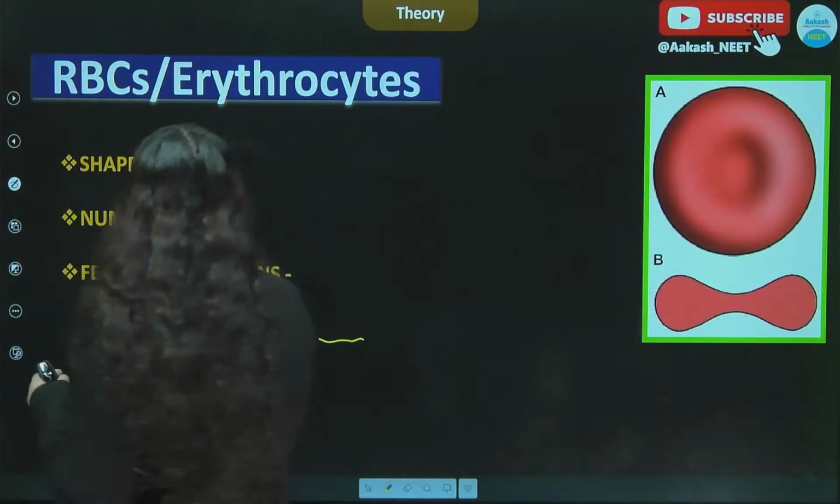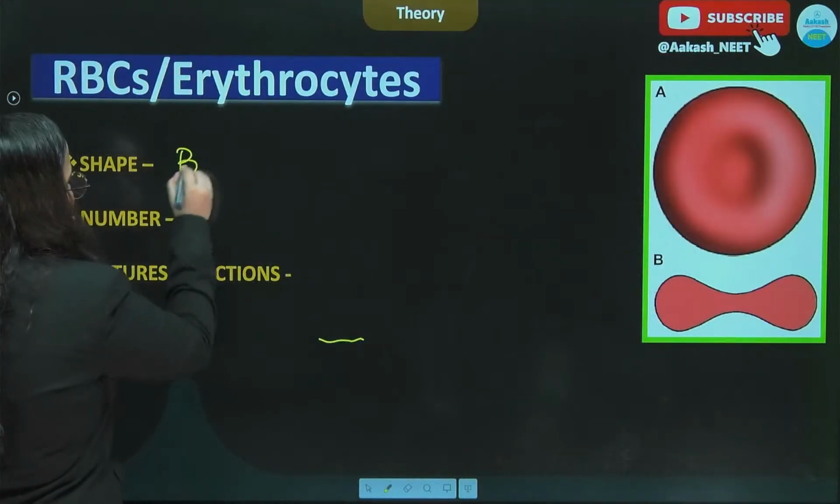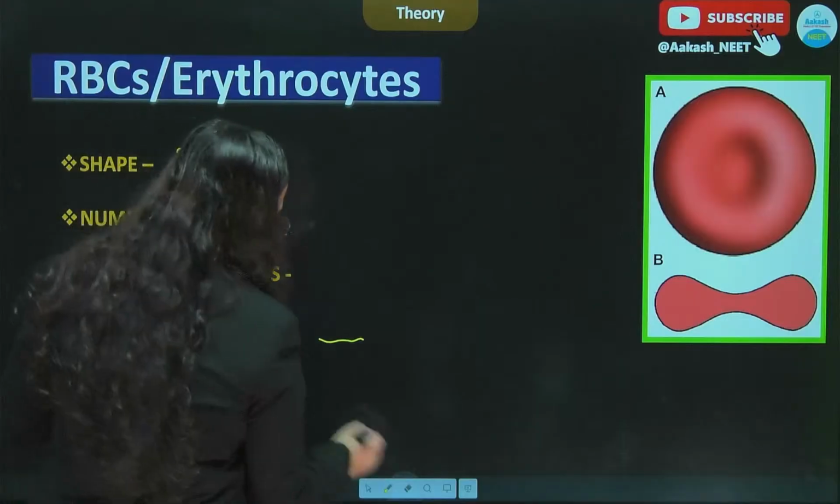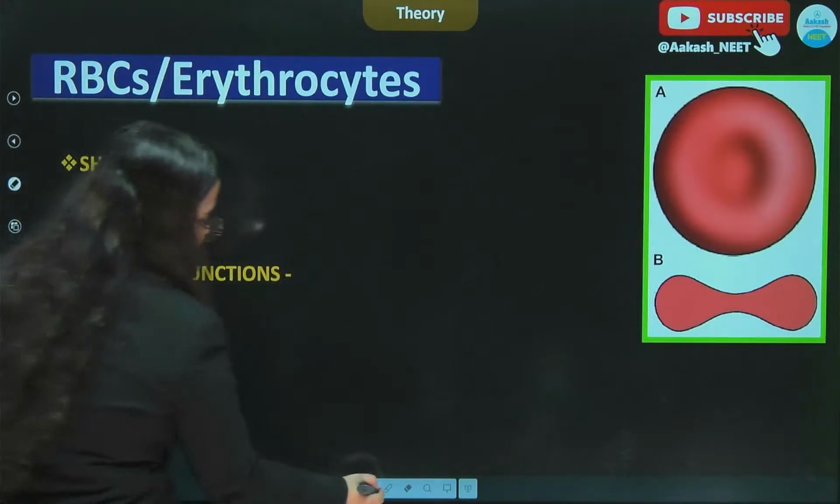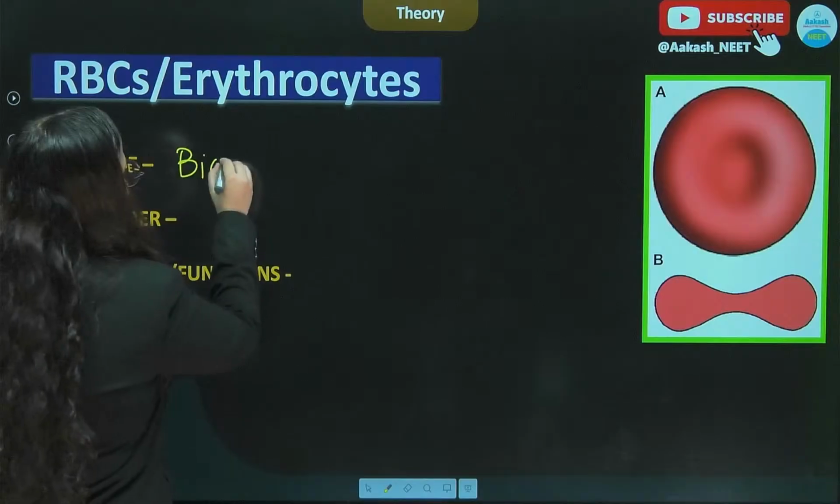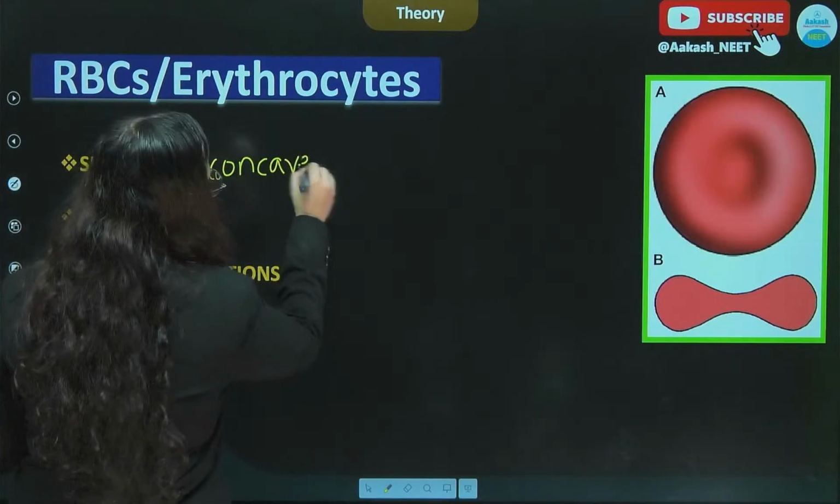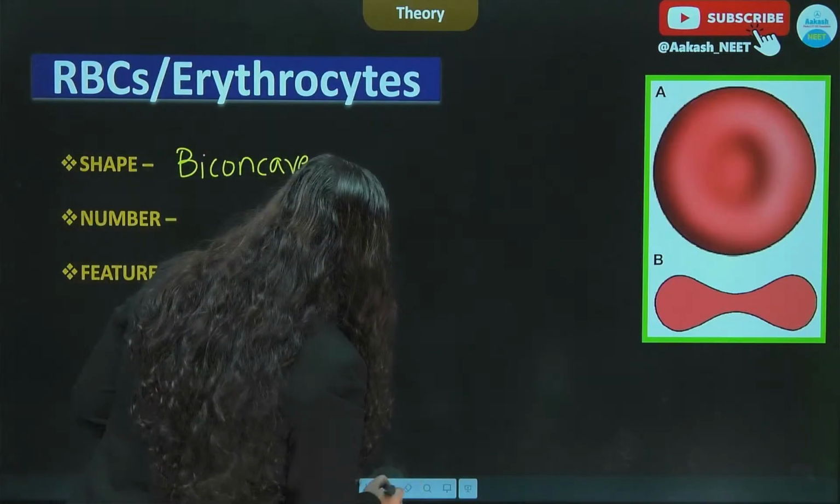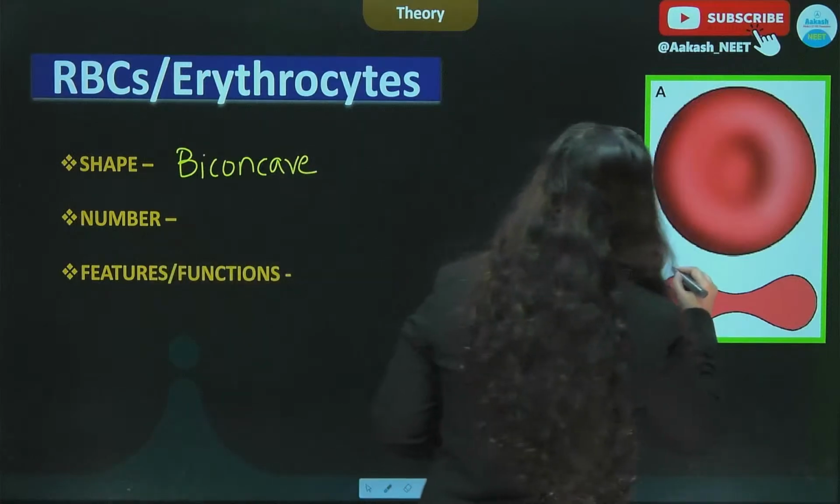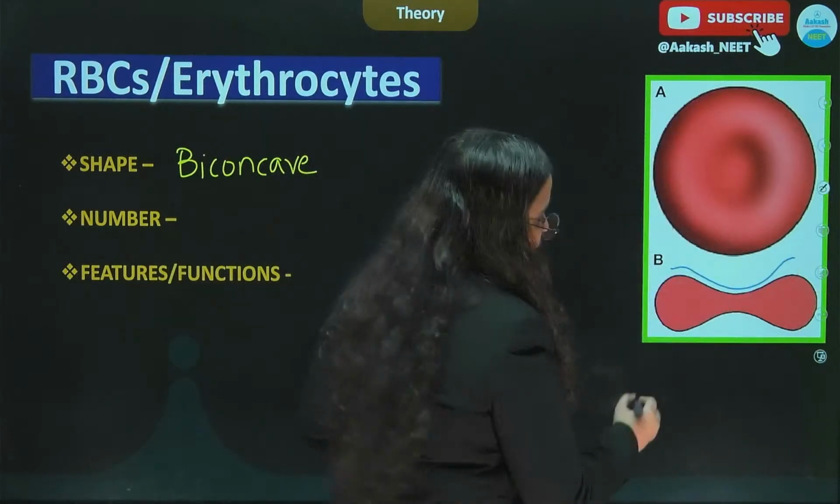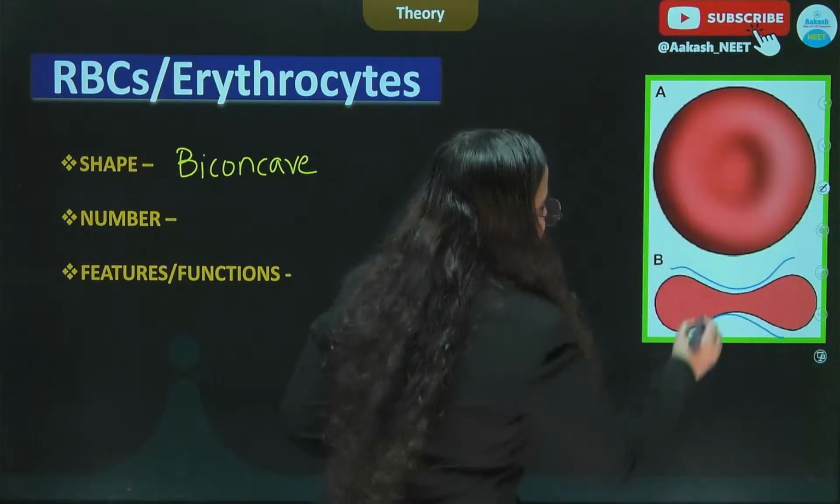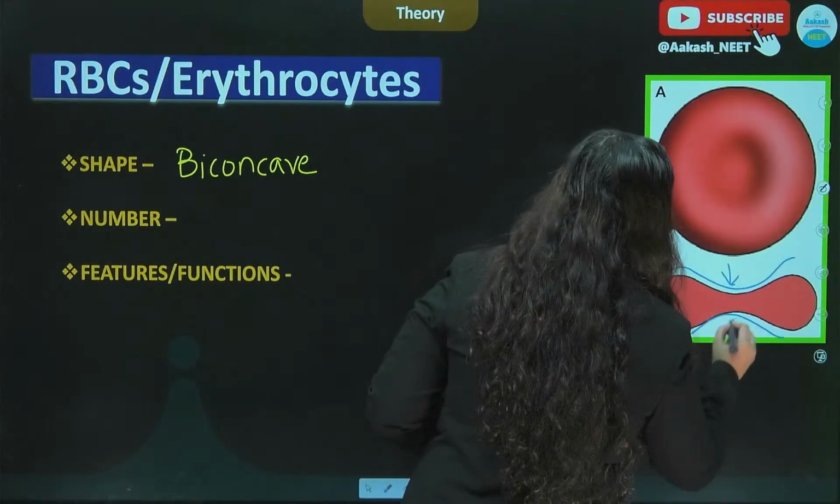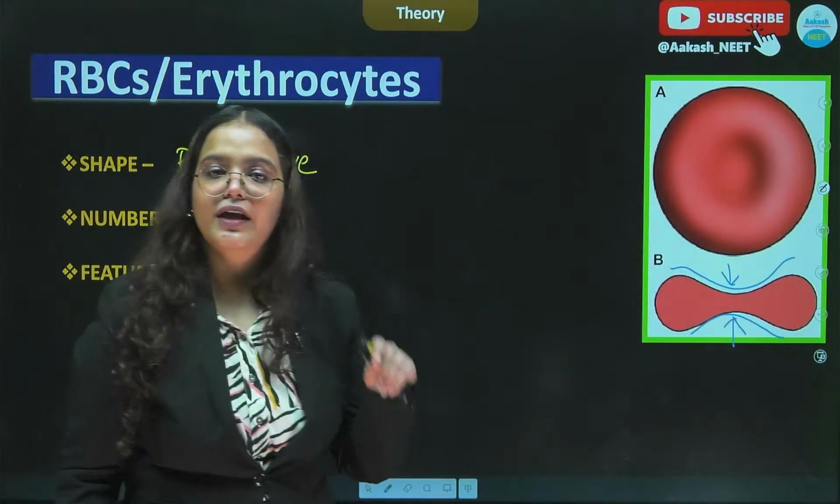So the shape of RBCs is biconcave. RBCs are biconcave in nature, in shape, sorry. In the figure you can see how they are, यहाँ से biconcave, यहाँ से एक concave है, यहाँ से concave है, इसलिए हम इसको कहते हैं they are biconcave in shape.